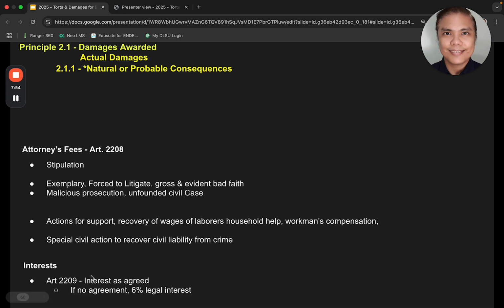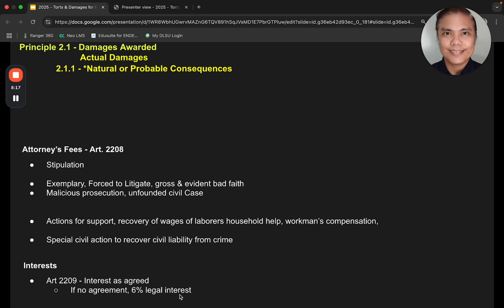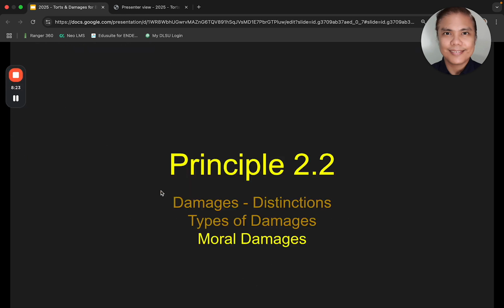Now for interest, take note, as a general rule, interest should be agreed upon. But if there's no agreement, 6% legal interest rate after a judgment is rendered, that's the time when the 6% legal interest rate will begin to accrue. All right, so that's it for principle 2.1 on actual damages. We'll be discussing principle 2, moral damages, after this one.